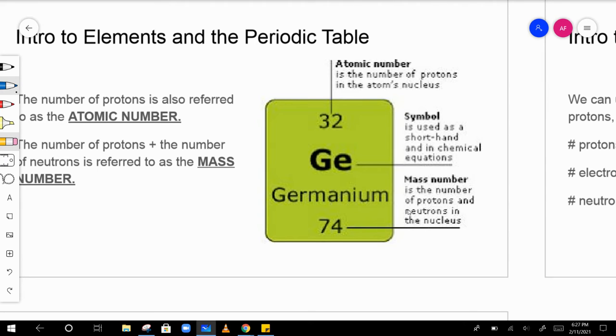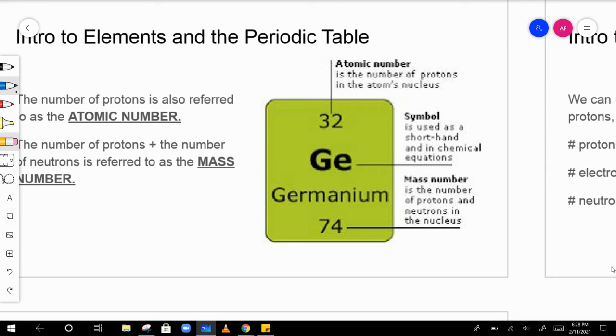Mass number is simply the number of protons plus the number of neutrons. Because if you recall, protons weigh 1 AMU and neutrons weigh 1 AMU, and electrons are 1/2000th of that. So we don't even really count them in the mass. We only count protons and neutrons when we're calculating the mass of an atom.